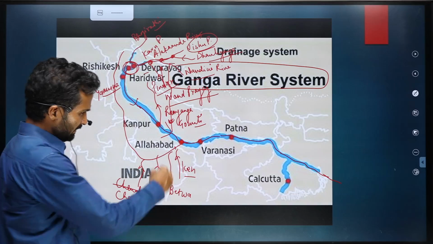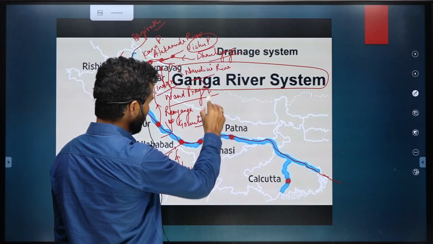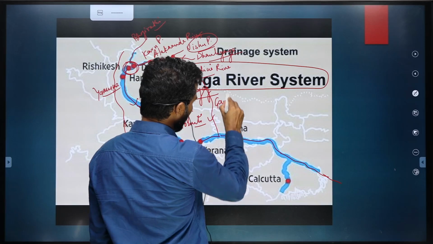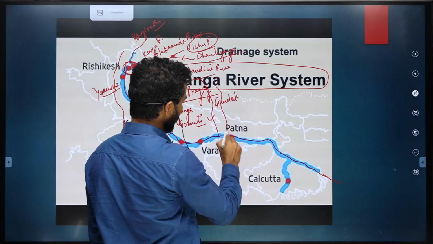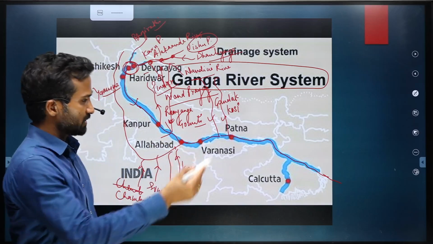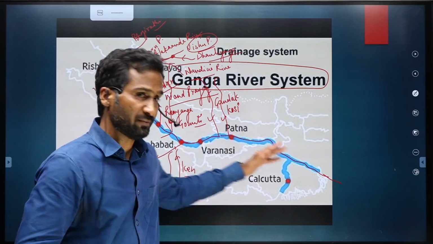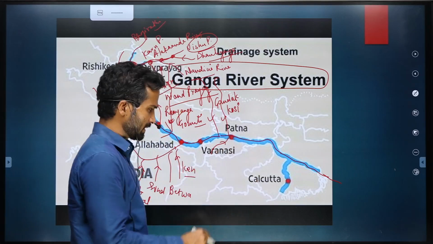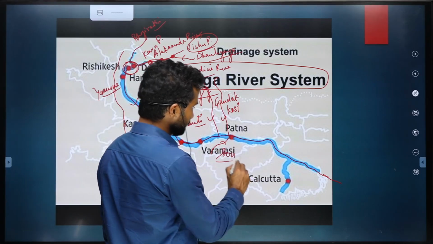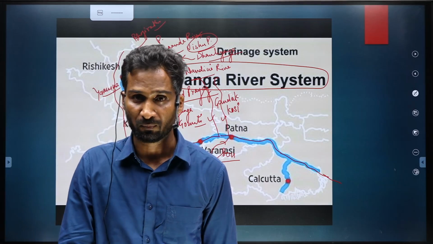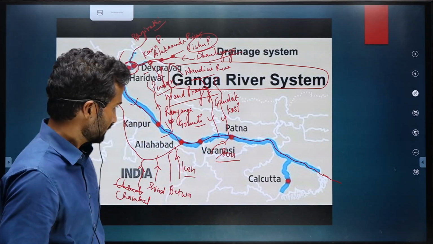And then near Patna, you'll see that a number of rivers join Ganga. It is called Gandak. Then Kosi. All these rivers are joining Ganga from the left side. And then from the right side, another river joins near Patna only, called Son. If you remember Son, I told you it originates near Amarkantak from where Narmada was originating, right?